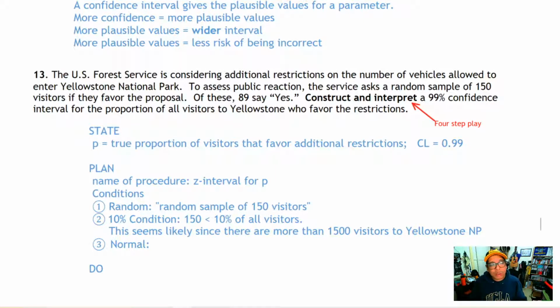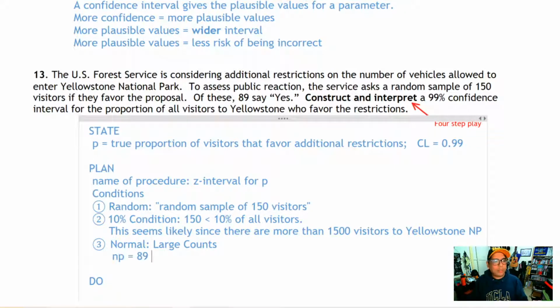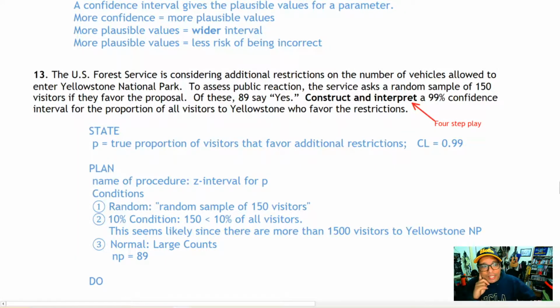Finally, we have the normal condition, and for proportions, the normal condition is always large counts. n p hat is just the number of successes, which is 89, and of course that's greater than 10.